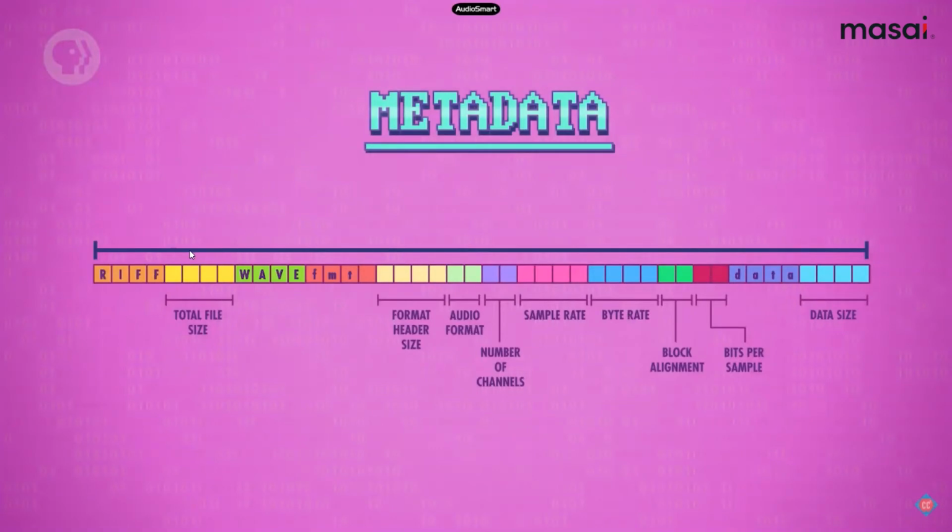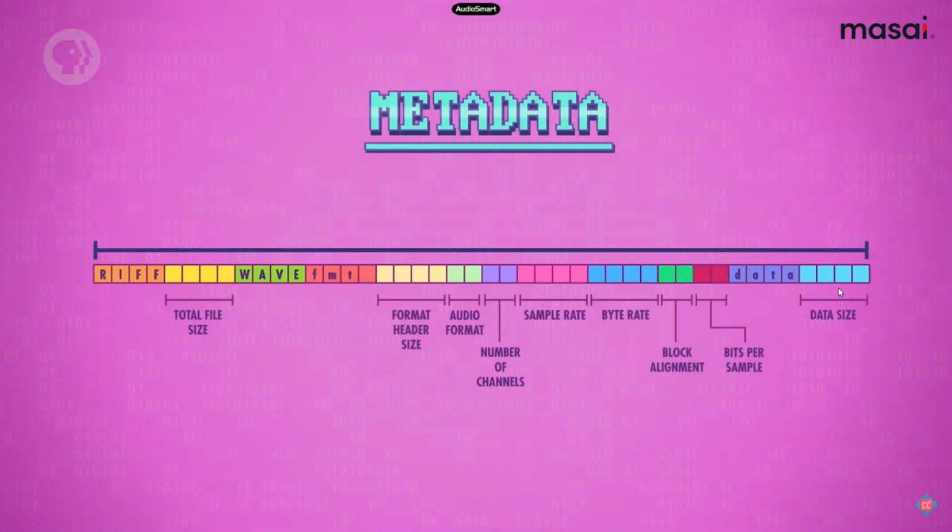In the initial part, it is storing some specific, predefined words. After that, it has stored the total file size of that data. After this, it has stored the word WAVE, which is saying this file is related to the wave format. This is how the audio player defines their data. This is how audio players, from the metadata, identify that this file is a WAV file, this file is an MP3 file, like which audio file is this. After that, you can see a header size, audio format, and there are many things stored here, byte rate, sample rate, some technical information. After that, it will store the data size.